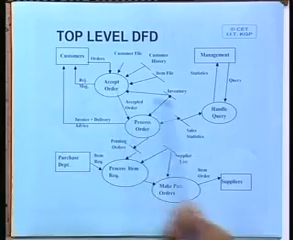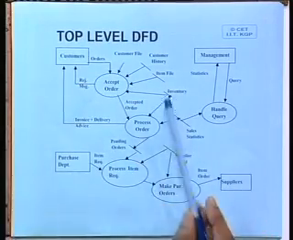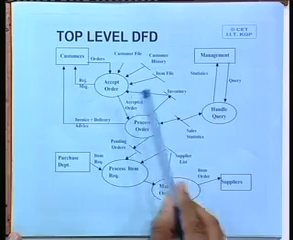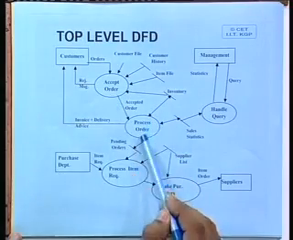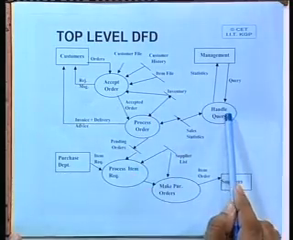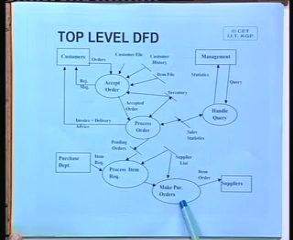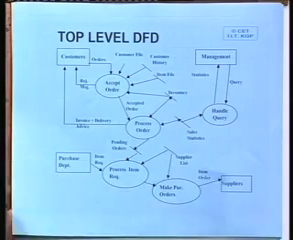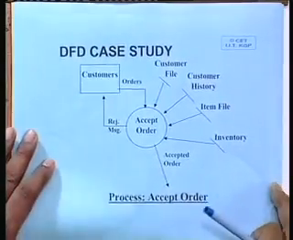The purpose of this diagram at this point of time is simply to show you the broad processes. We have the accept order process, process order, handle query for the management, process item requests, make purchase orders. So, this is the broad process of the top level DFD. I will come back to this diagram later on. Let us see these processes step by step.